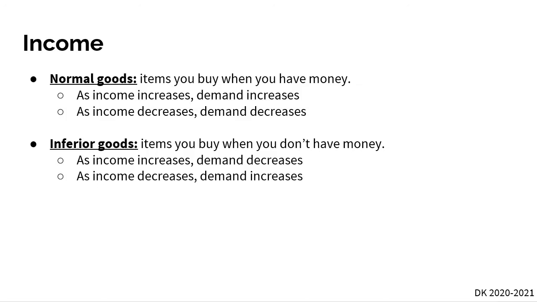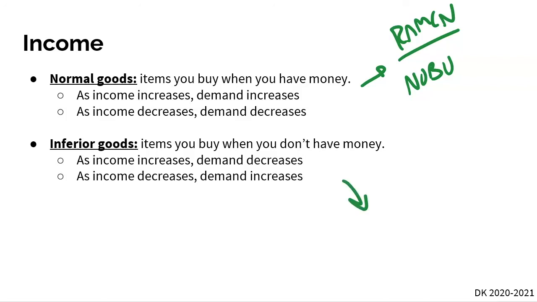So let's say for normal goods, let's look at ramen. So the more money you have, let's say you're going to go to Nobu and get really expensive ramen at Nobu. So here, let's say you get an increase in your salary. Well, the demand for that Nobu ramen is going to increase. Well, if we look at inferior goods, let's look at $1 ramen, sort of the really, really poor, bad tasting dollar ramen, the Marumen type. So here, let's say you lose your job. Well, the demand for dollar ramen is going to increase, and the demand for the Nobu ramen is going to decrease because you don't have money anymore.